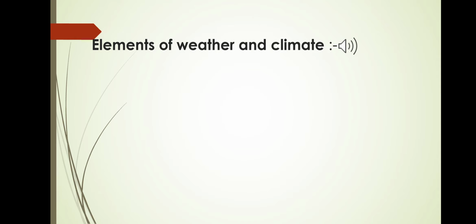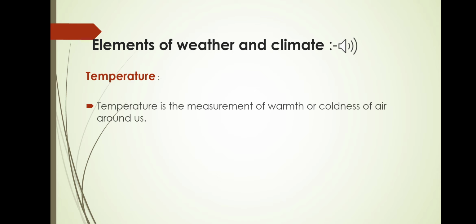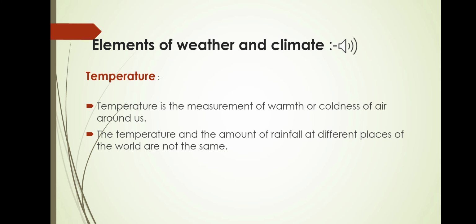Now we will discuss the elements of weather and climate. The first element is temperature. Temperature is the measurement of warmth or coldness of the air around us. The temperature and the amount of rainfall at different places of the world are not the same.